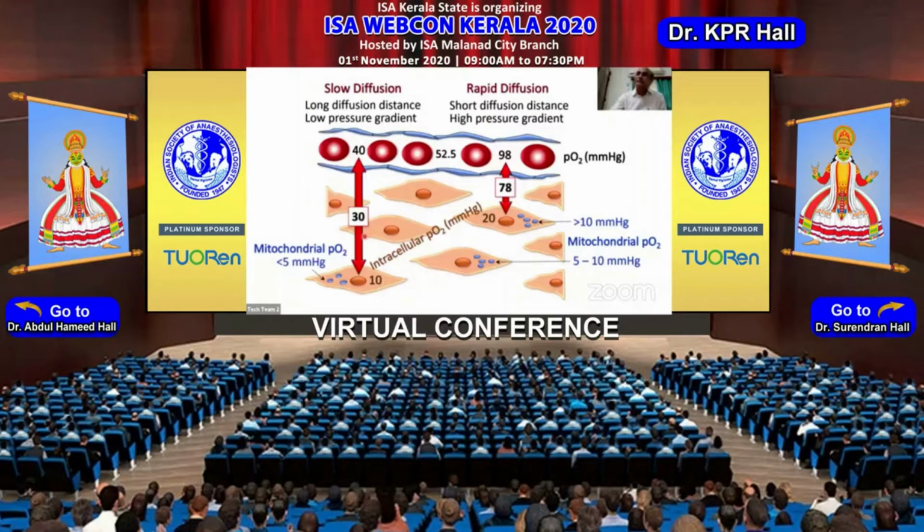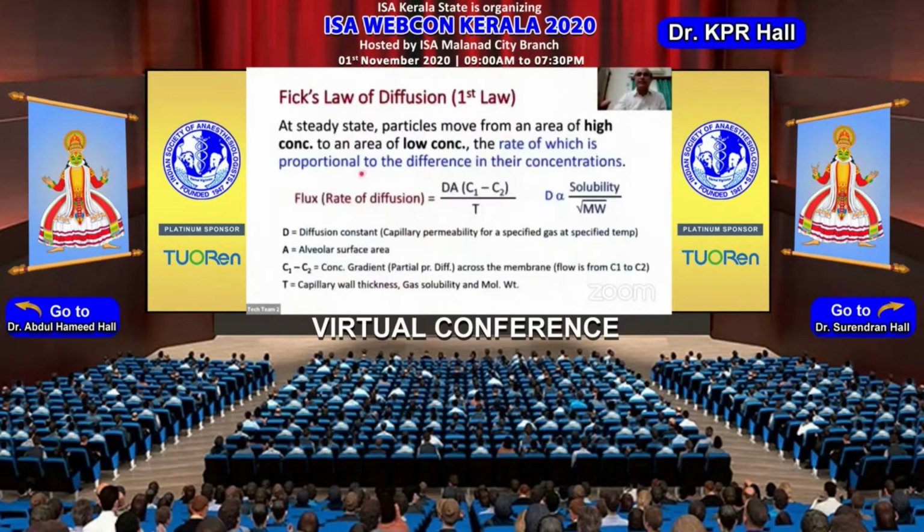A similar thing happens in the alveoli. If this distance is great, then the diffusion is likely to suffer, right? So just remember that Fick's law applies at the tissue level once the diffusion of oxygen takes place into the tissues, and even in the alveoli once the diffusion of oxygen takes place from the alveoli into the capillaries.